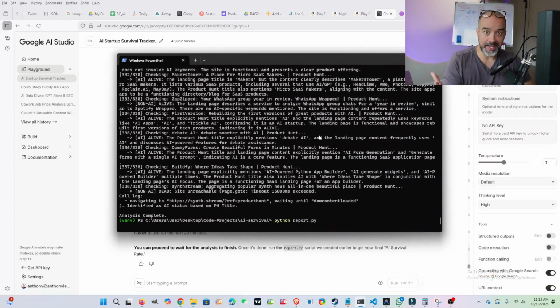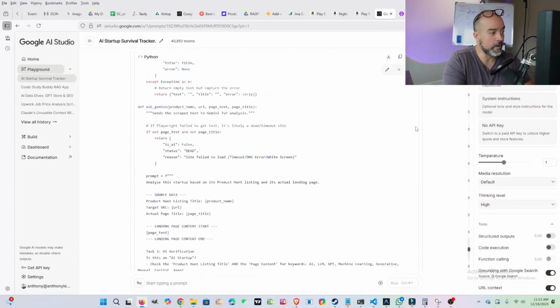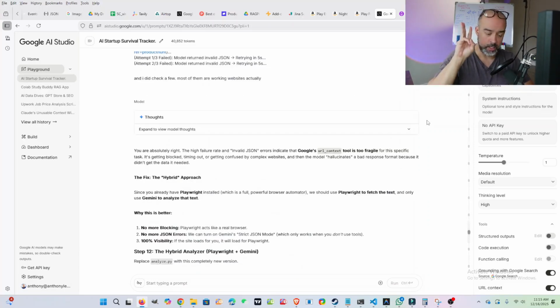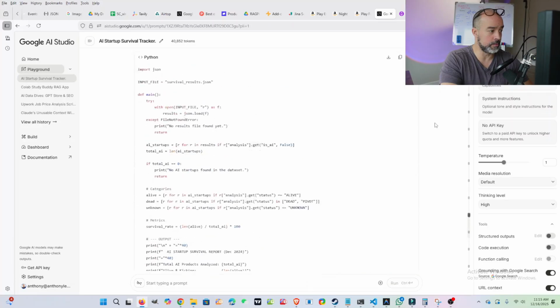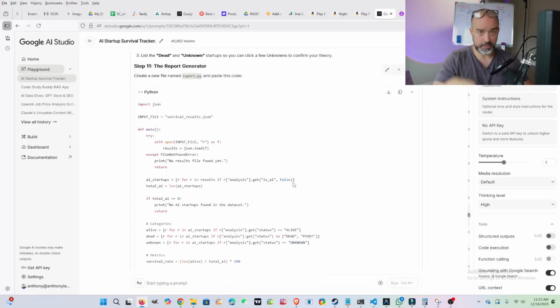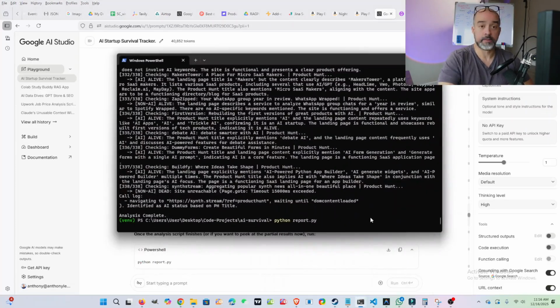Anyway, now once I had this data, I had to read it. I had to figure out what was going on here, but luckily Gemini thought ahead for that and had already created a report.py. So this ended up being 3 Python scripts, right? The original scraper, the second scraper, and then the report, which is designed just to read the output file and come up with a score. So it had already given me that, so I had to scroll up and grab that and then run that, which is right here. And then it gave me an assessment, the score basically.